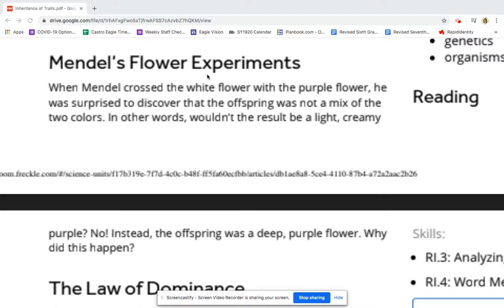Mendel's flower experiments. When Mendel crossed the white flower with the purple flower, he was surprised to discover that the offspring was not a mix of the two colors. In other words, wouldn't the result be a light creamy purple? No. Instead, the offspring was a deep purple flower. Why did this happen?